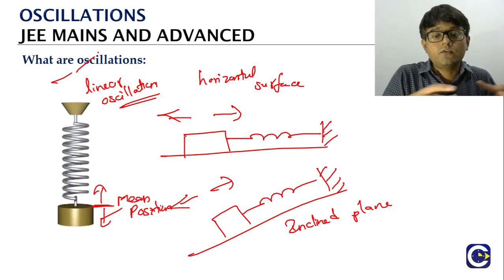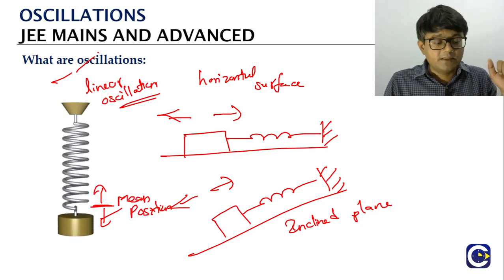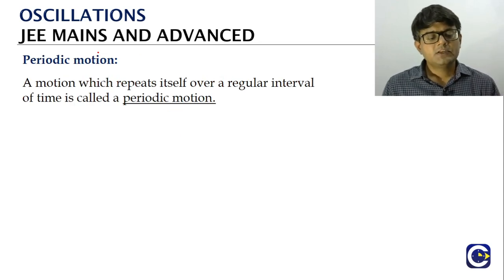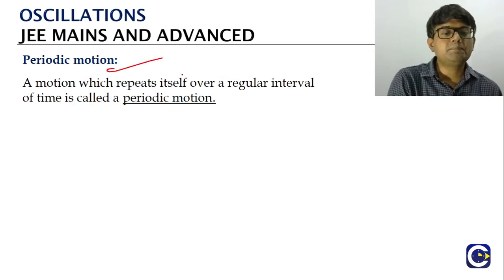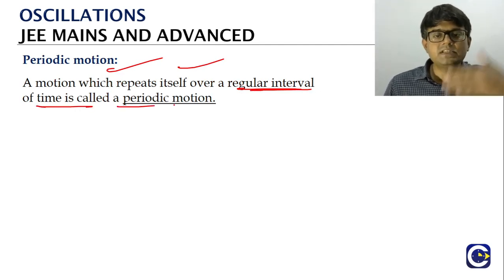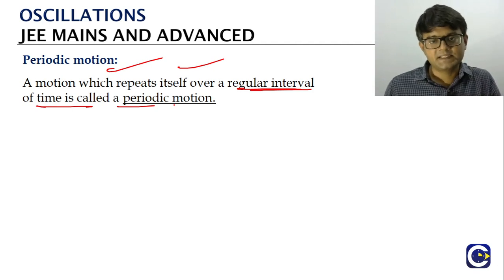To know the story of all this, we should first begin with what is called the periodic motion. Any motion which is repeating itself after a regular interval of time, that is what we call a periodic motion. So any motion which is repeating, basically the pattern repeats. And we can quote a lot of examples for that.